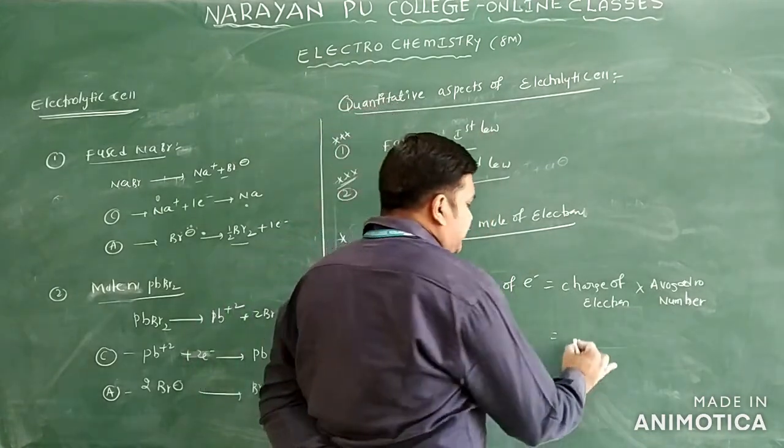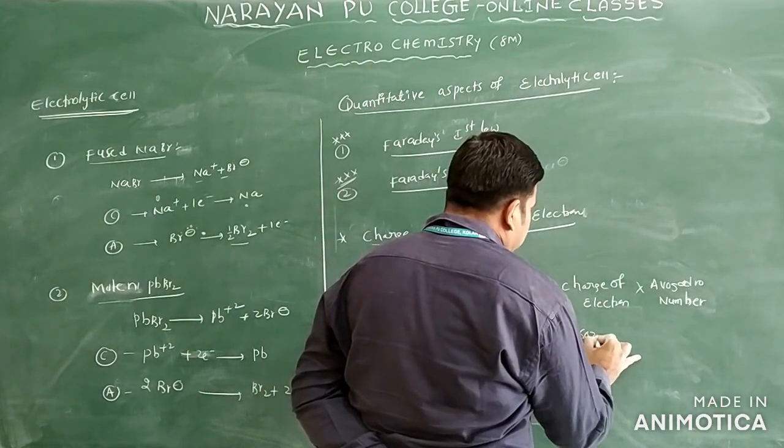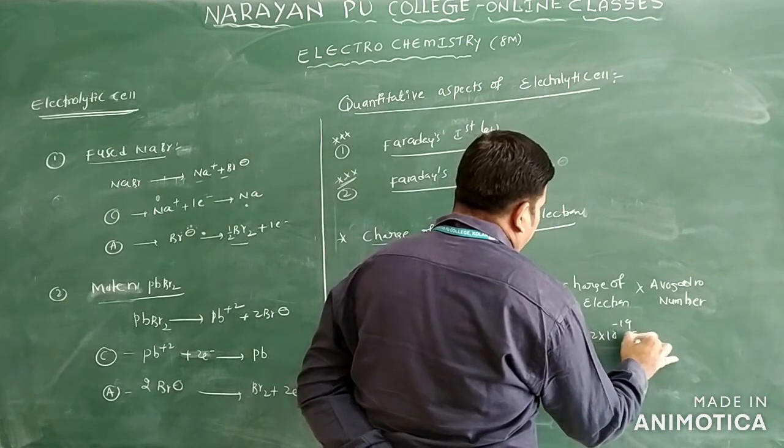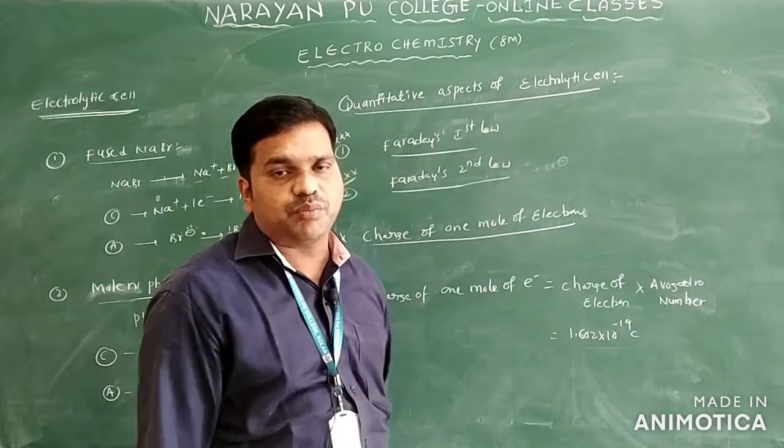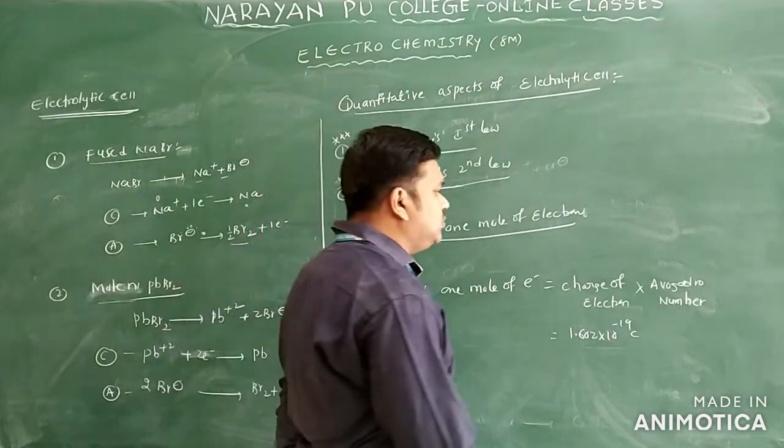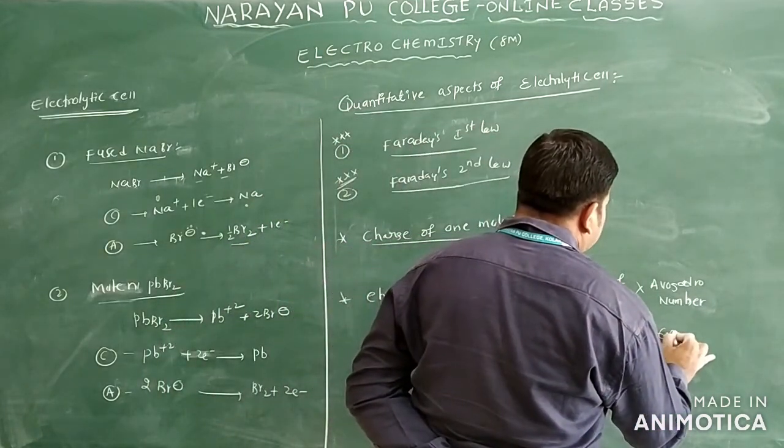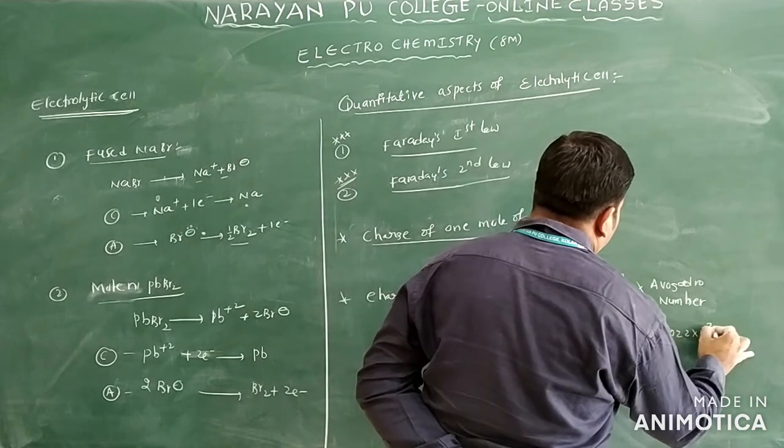The charge of electron is 1.602 into 10 power minus 19 coulombs. The Avogadro number value is 6.022 into 10 power 23.